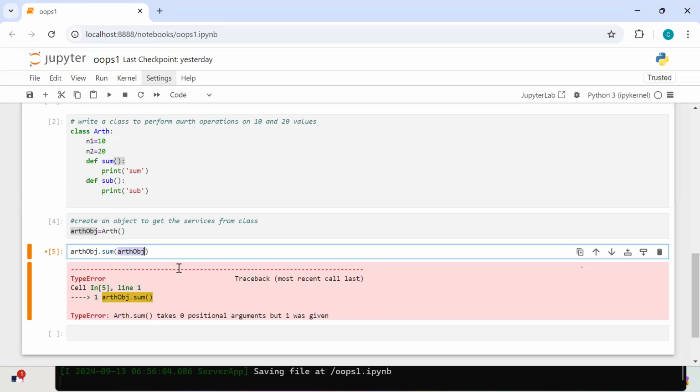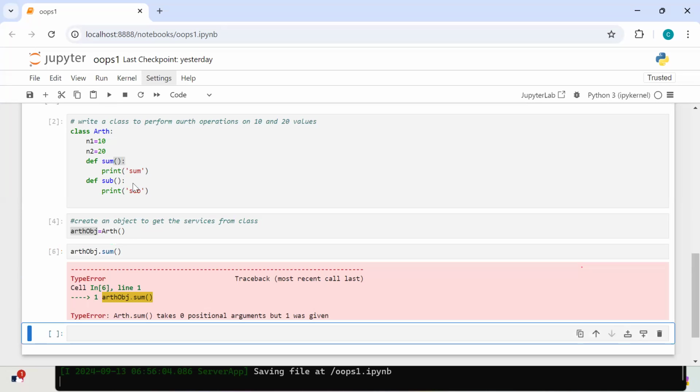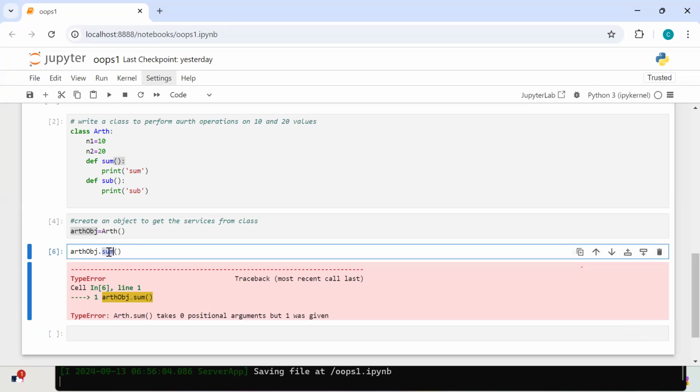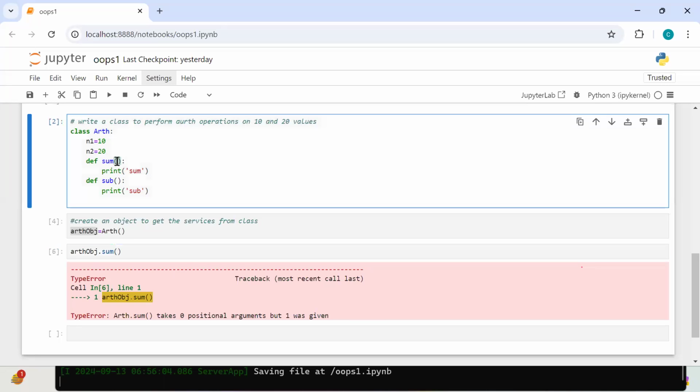What change is required? One option is to remove it here, but you are not the person to add it, right? Who passes the current object as an argument to my method call? You are Python people, you didn't pass. Python people passed it. So since Python people passed it, you are not the person to change it. They are giving you one value, which means you are the person to hold that value, or not. How can you hold that value?